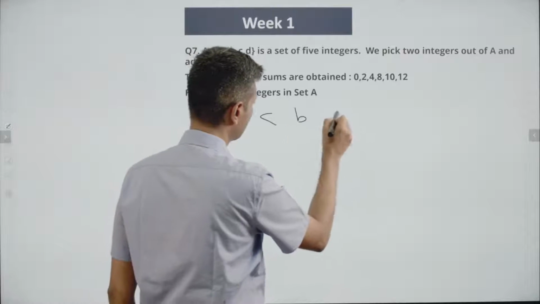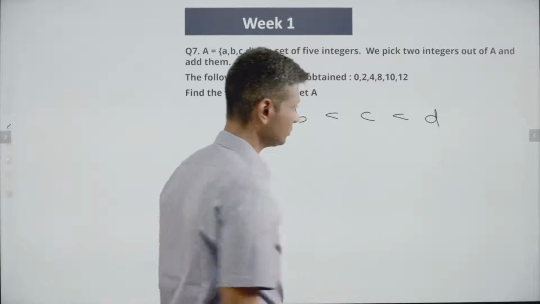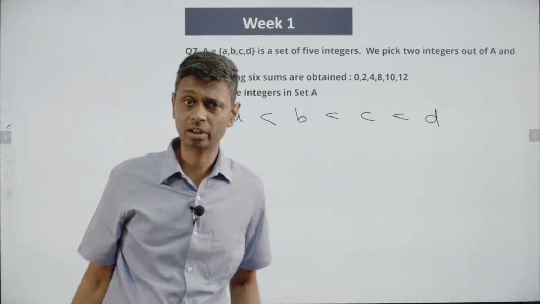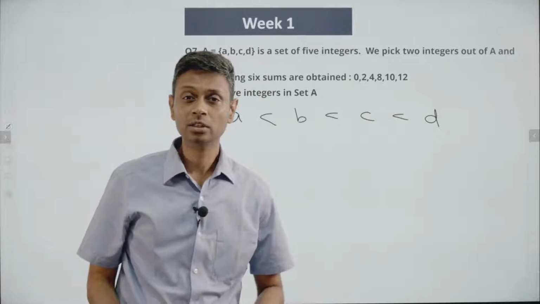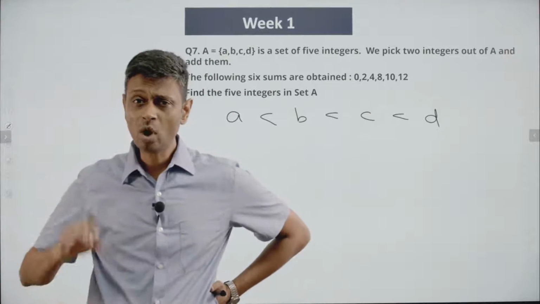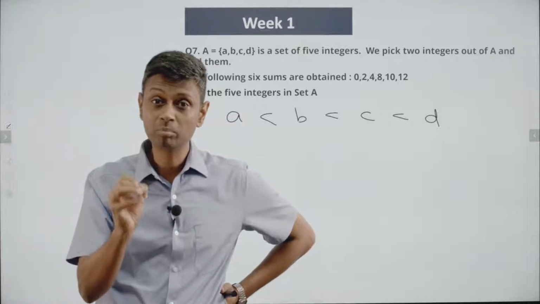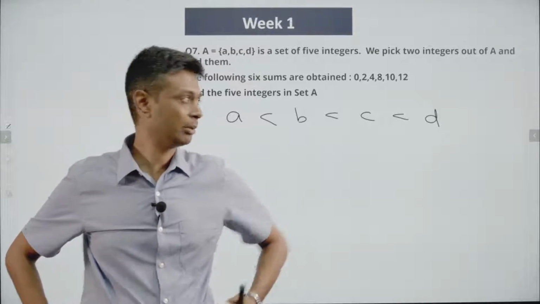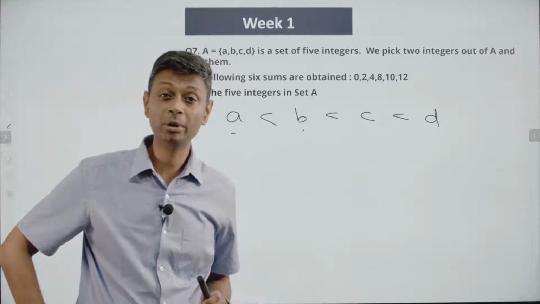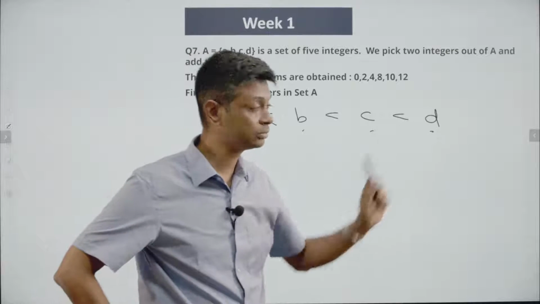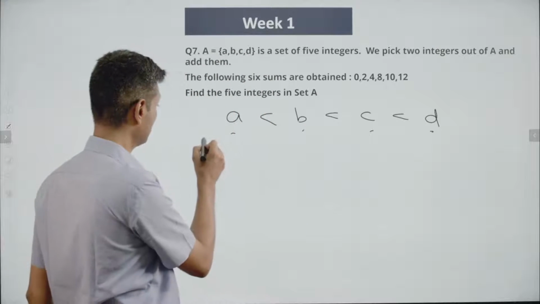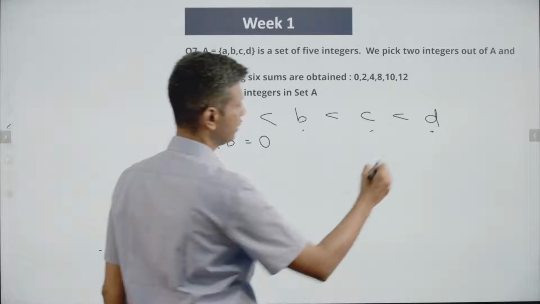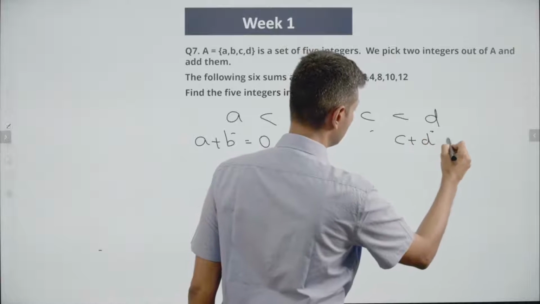Now we know this. A less than B, less than C, less than D. I'm adding them up. I'll get A plus B, I'll get A plus C, I'll get B plus D, I'll get C plus D, etc. 4 numbers like this. Now I'm combining some 2 of them. In what instance will my sum be the least? When will my total be the smallest? When I'm adding these 2. When will my total be the largest? When I'm adding these 2. So straight away I know A plus B is equal to 0 and C plus D is equal to 12.